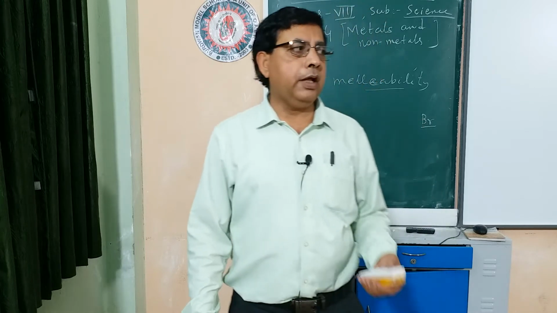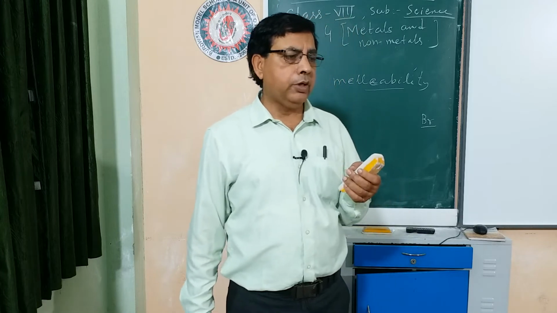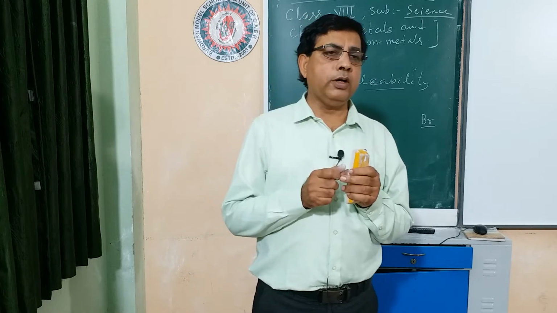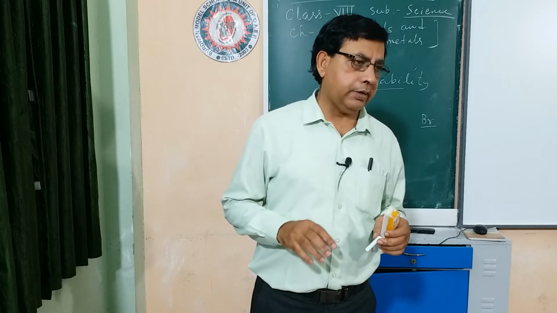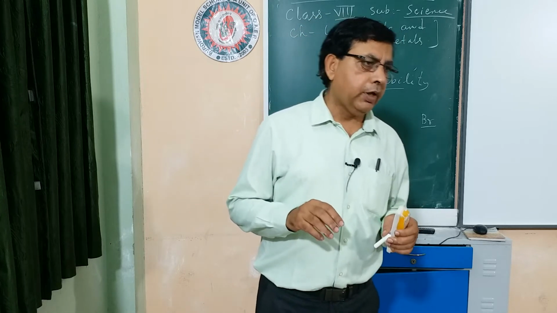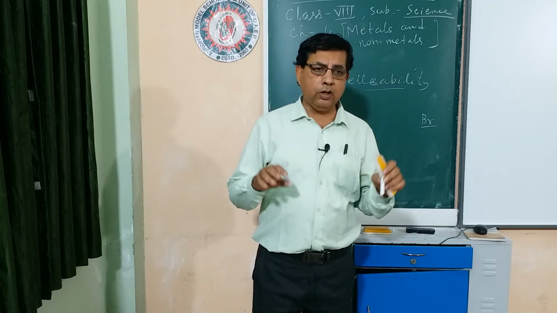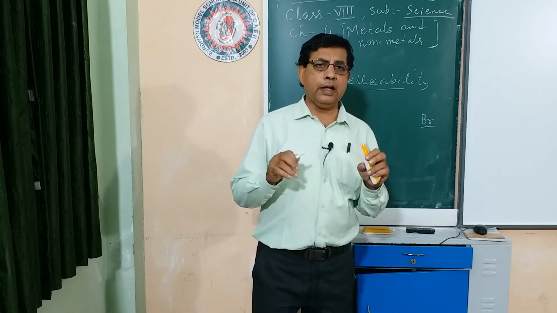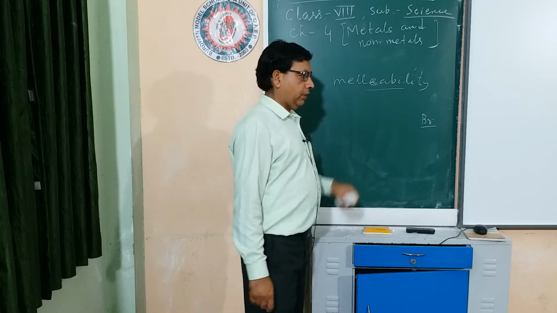You have observed silver and aluminium foil; they can be beaten into very fine sheets. You have also observed thin sheets of tin or iron. This property is called the malleable property.